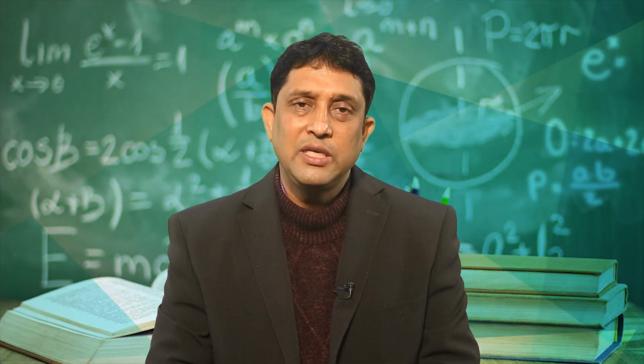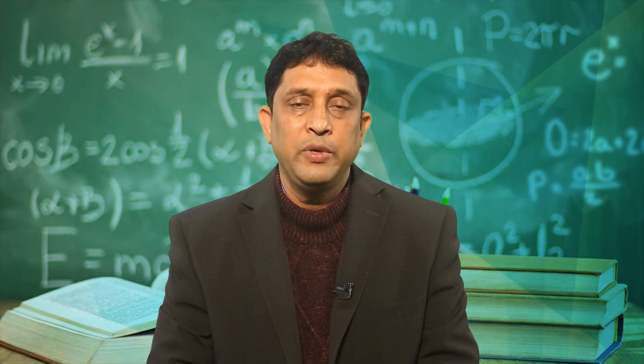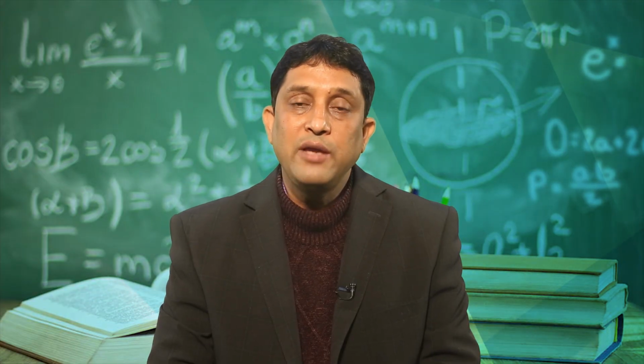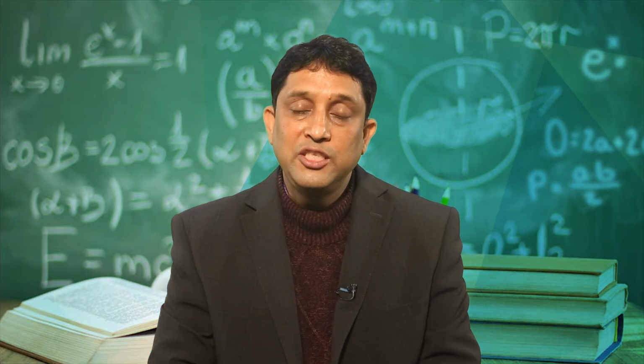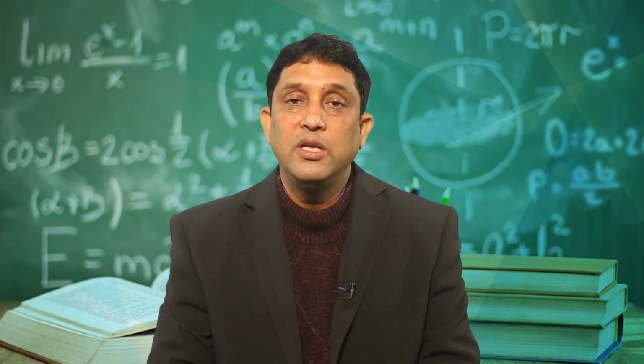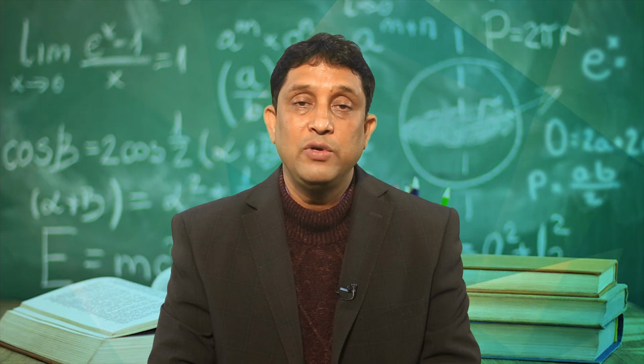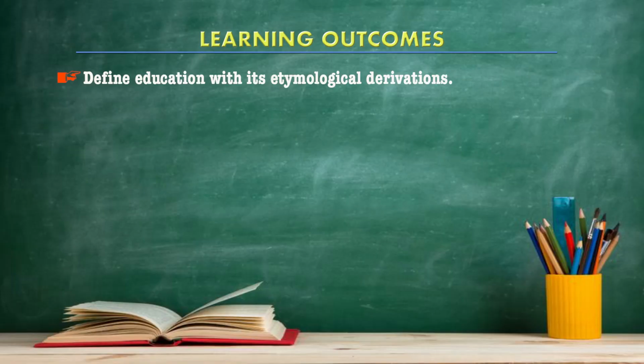Before starting our discussion, let me focus upon certain learning outcomes that we will try to achieve. After going through this video lesson, you will be able to define education with its etymological derivations.